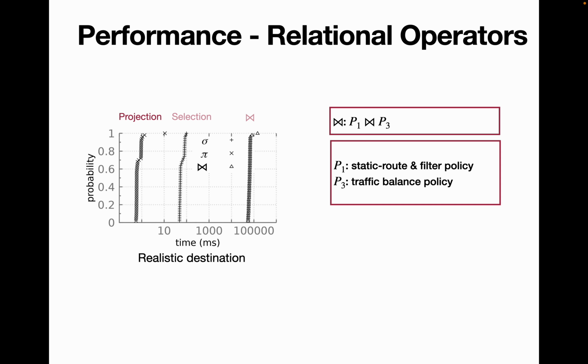We can see the projection operator performs the fastest, followed by the selection operator. And then we have the join, which is a join between 2 policies, P1 being the static route and filter policy, and P3 being the traffic balance policy. Our projection is the fastest, followed by selection, followed by our join.